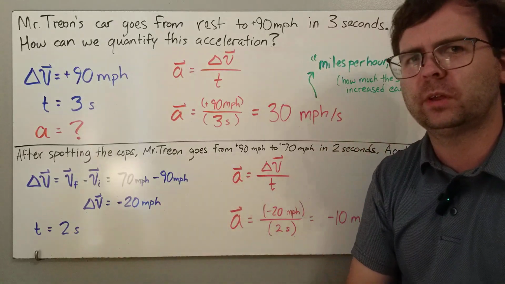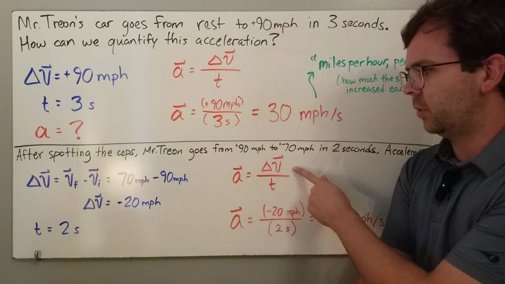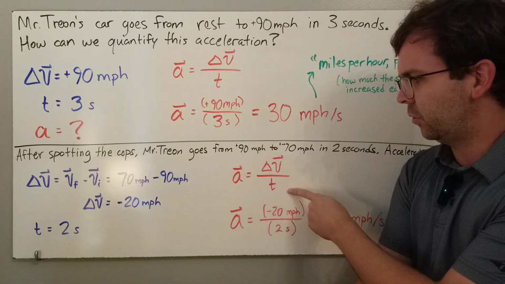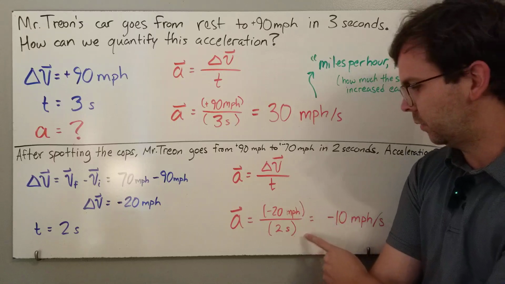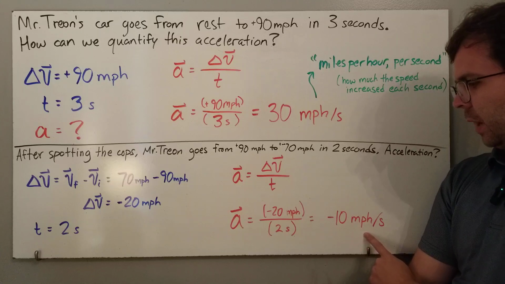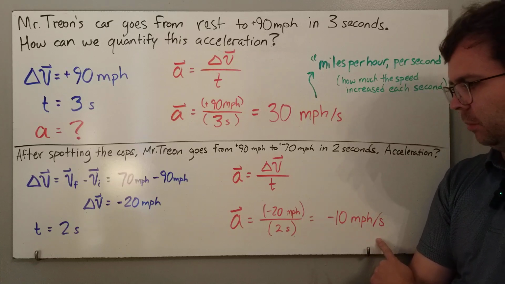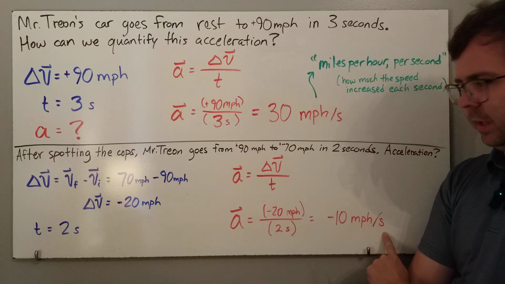The time that it took is 2 seconds. So now when I put this into my acceleration equation, change in velocity over time, we have negative 20 miles per hour divided by 2 seconds. That gives me an acceleration of negative 10 miles per hour per second. So I am decreasing my velocity by 10 miles per hour each second.